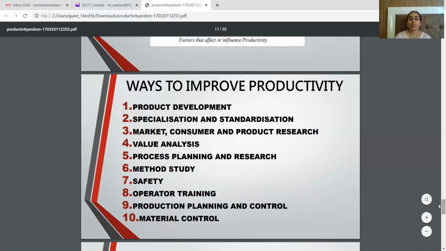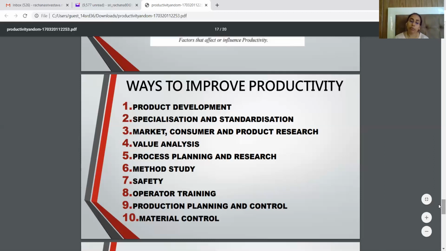Process planning and research. In industrial management, you can study various things, various methods, so that you can plan and control the overall process of production, so that you can improve the productivity of the organization. And then there is a method which is method study and time study, which is also introduced to improve productivity.